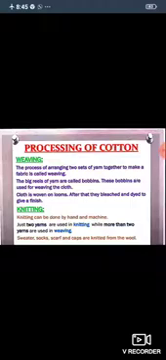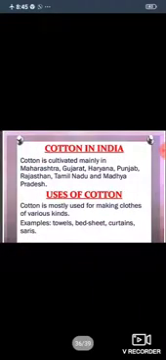Number 2, knitting. Knitting can be done by hand and machine. Just 2 yarns are used in knitting, while more than 2 yarns are used in weaving. Sweater, socks, scarf and caps are knitted from the wool. Next, cotton in India. Cotton is cultivated mainly in Maharashtra, Gujarat, Haryana, Punjab, Rajasthan, Tamil Nadu and Madhya Pradesh. Okay? Please learn this term.